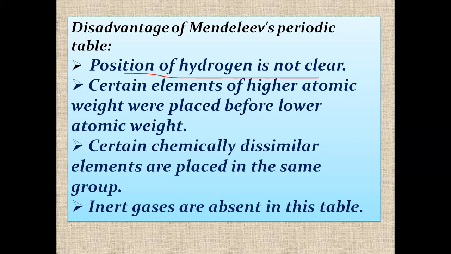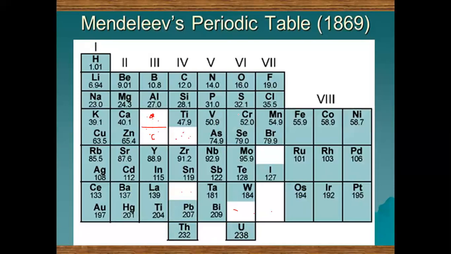Certain elements of higher atomic weight were placed before those of lower atomic weight. For example, you can see in Mendeleev's periodic table that in the case of cobalt and nickel, cobalt has a higher atomic mass and nickel has a lower atomic mass, but cobalt is placed before nickel. So that is not correct according to his law, because he arranged the elements according to increasing atomic mass. But here his law is not obeyed.